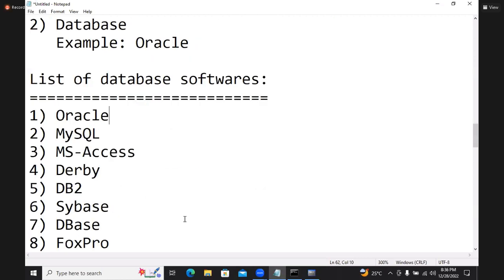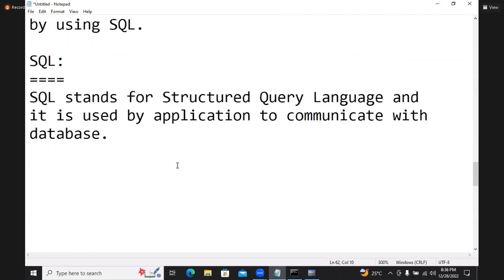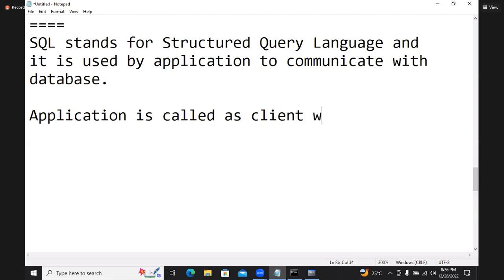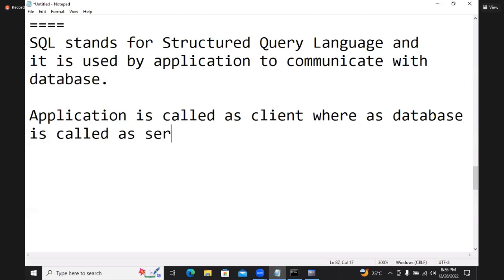See here, application communicating with database by using SQL. Next, application is called as client, whereas database is called as server.